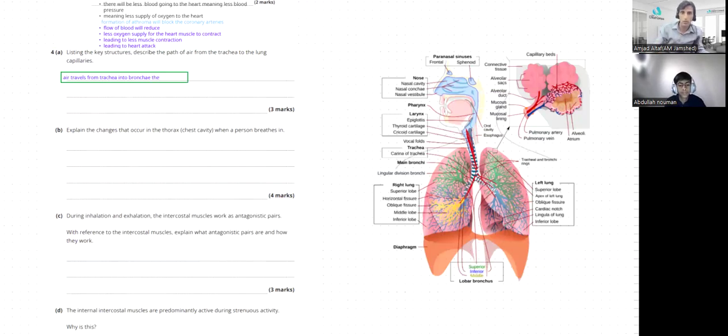Good. So the last point: finally, it reaches the alveoli. What is the spelling of bronchioles? Bronchioles. Okay.